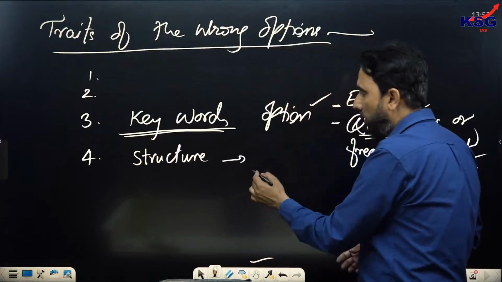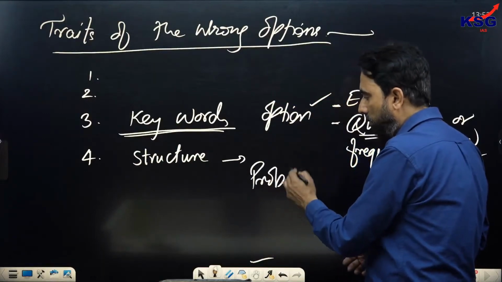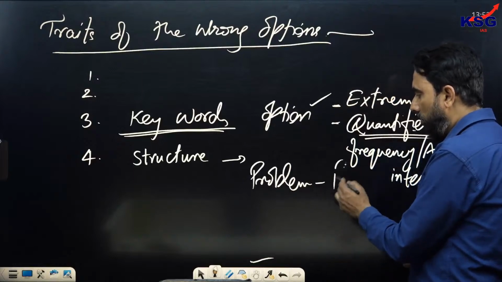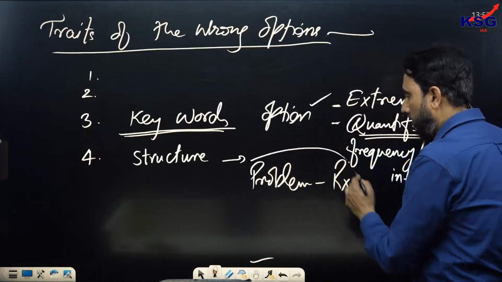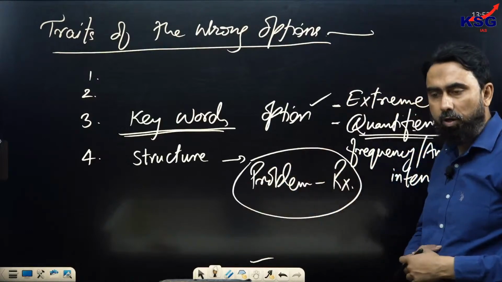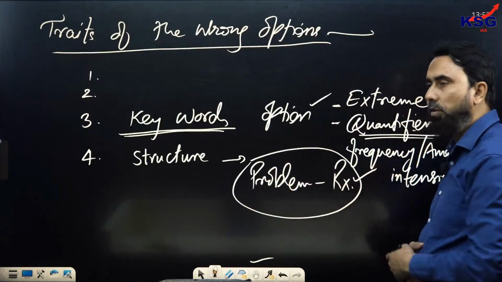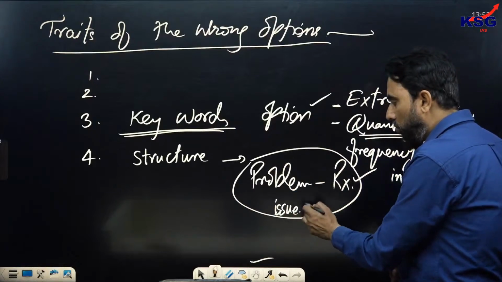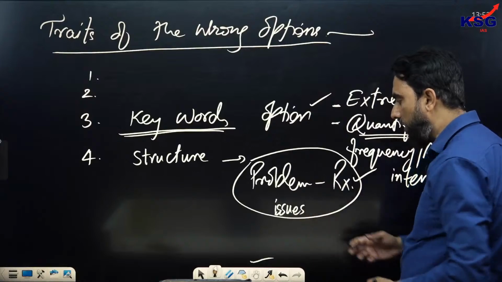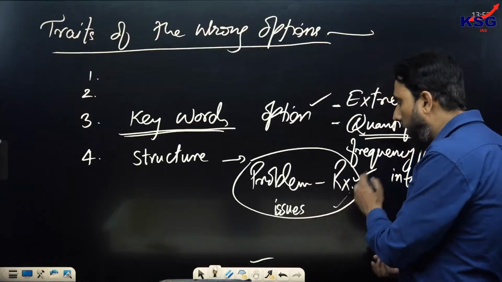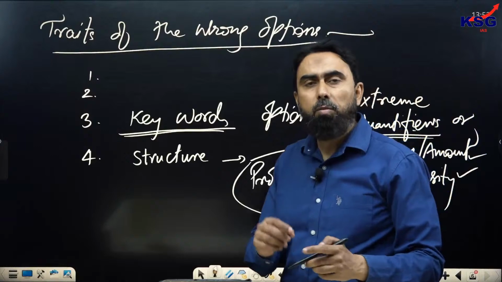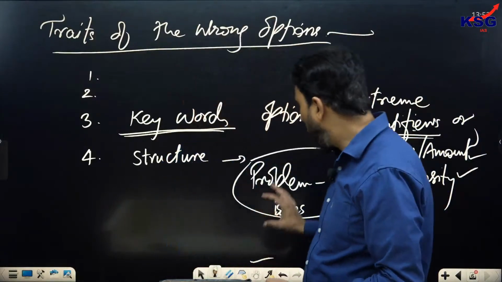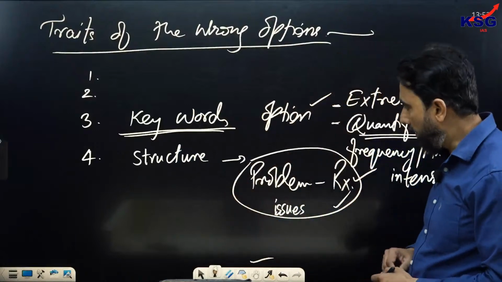and this structure is like the author has described a problem, and then he has given some resolutions for that, some recommendation, then a recommendation should be there in the passage. If the author has described an issue and this issue's negative side is described as a problem, then again, even if a recommendation is not given, a recommendation or solution-oriented option should be chosen. तो solution की तरफ ज़्यादा tilted होता है passage, ठीक है?